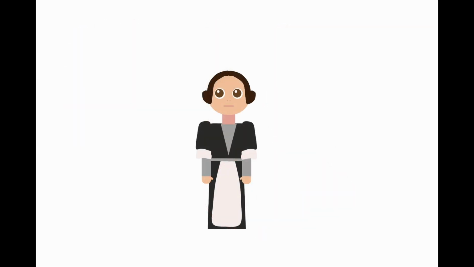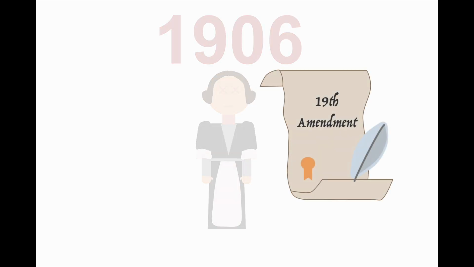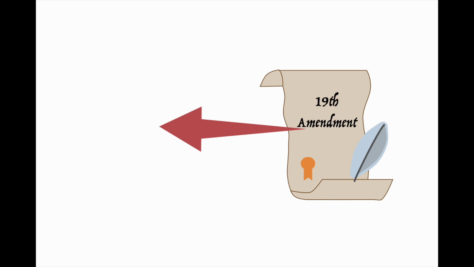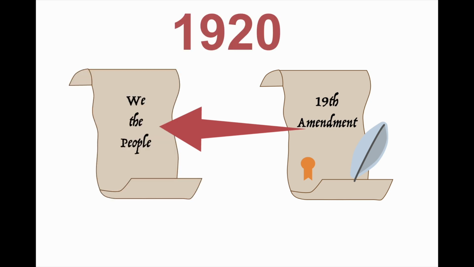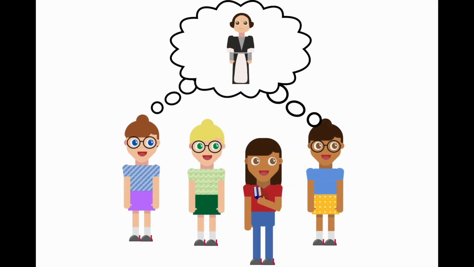Susan B. Anthony died in 1906. The 19th Amendment was ratified. It was approved in 1920. The 19th Amendment gave women the right to vote. Many women are grateful for the work that Susan B. Anthony did.